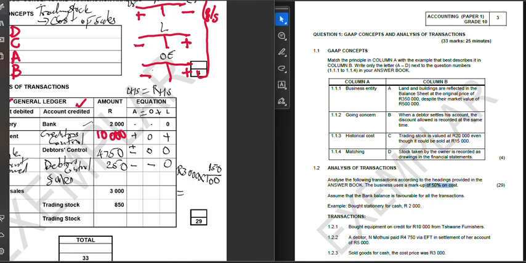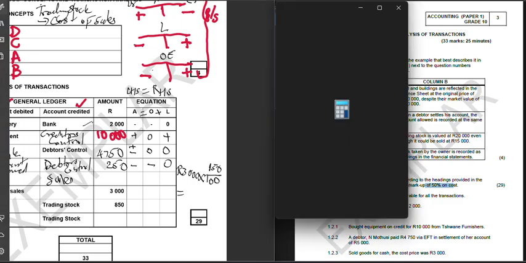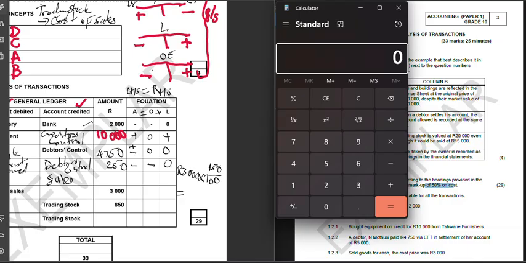And then when you do the calculation, ladies and gentlemen, so in this case, we'll say 3,000 multiplied by 150 divided by 100. So we say what we are given multiplied by what we need in percentages, which is 150, divided by what we have, which is what we are given in rands, to percentages. So that will be over 100.